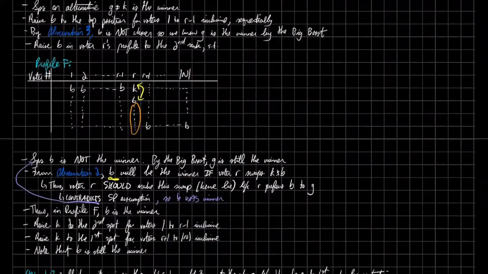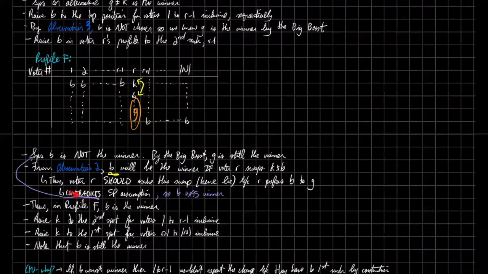So by the way preferences work, we know that voter R has an incentive to flip B and K because at least in that case, Trump wins, and Trump is in Kanye or R's mind better than this random G, right? So this contradicts our strategy proof assumption. Hence, we know that B must have been the winner. So Trump must have been the winner of the election.